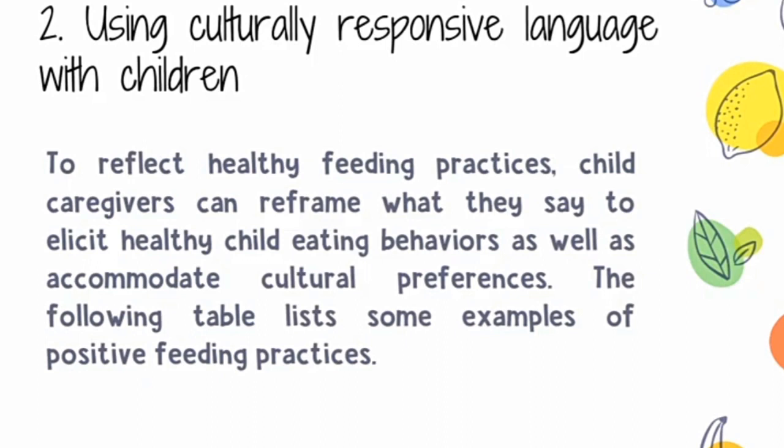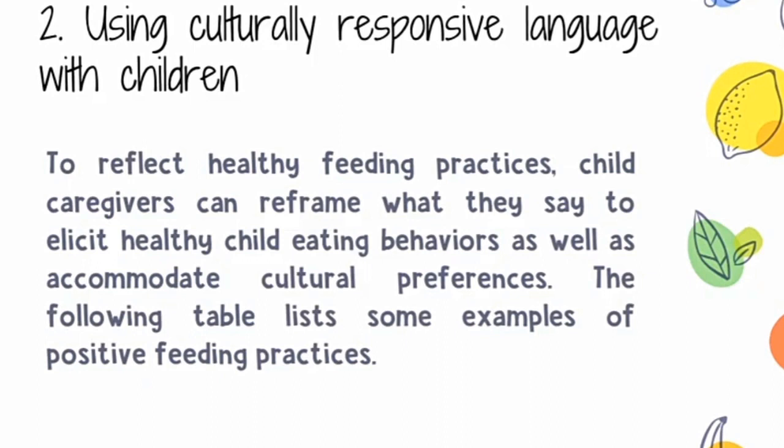To reflect healthy feeding practices, child caregivers can reframe what they say to elicit healthy child eating behavior as well as accommodate cultural preferences. The following table has some examples of positive feeding practices.